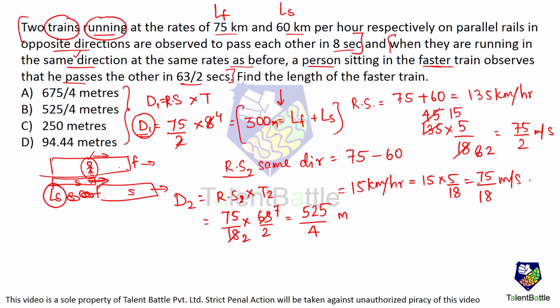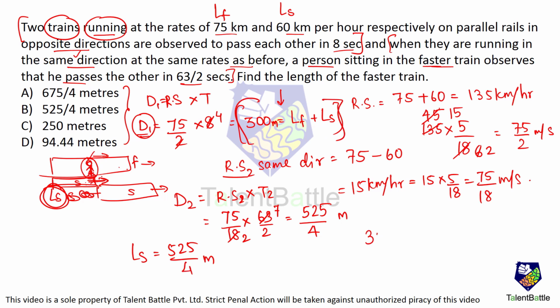And this is 300 meters. So what we know over here is that in the second case, this man is crossing the slower train. So distance traveled will be the length of the slower train. So the length of the slower train is what? 525 divided by 4 meters. Already we know this equation.